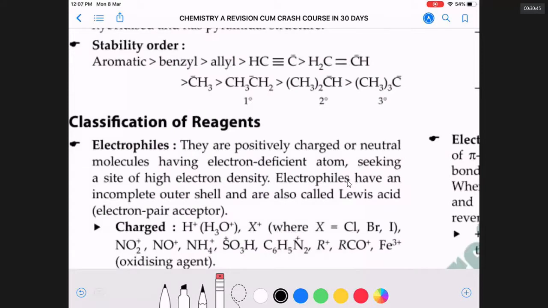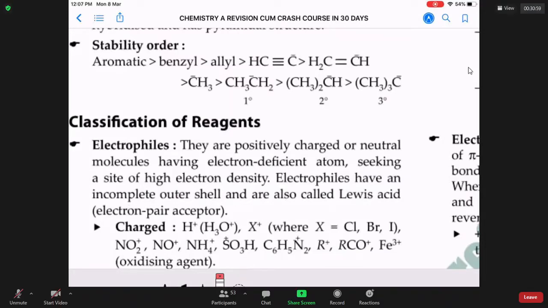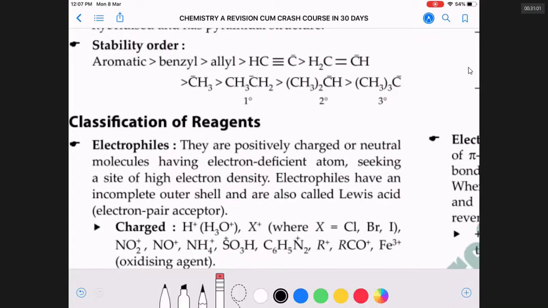Sir, the reagents are, see, whenever you are carrying out a reaction, you are adding NaOH. NaOH is called a reagent. NaOH is a base. It offers OH minus. OH minus is called the attacking group. If you are adding NaOH to your coconut oil to make a soap, coconut oil is called the substrate. So the fundamental material you are taking to carry out the reaction is called the substrate. Whatever you are adding to it to create a reaction is called the reagent.